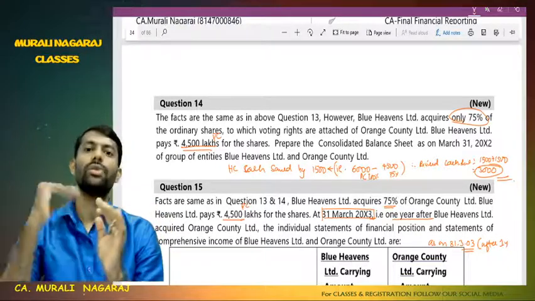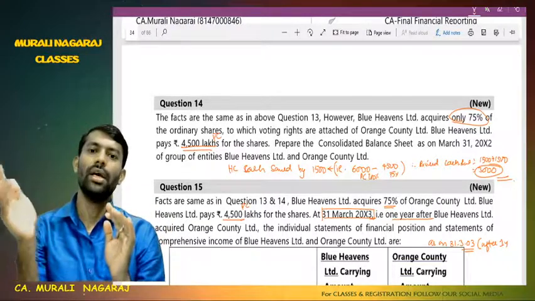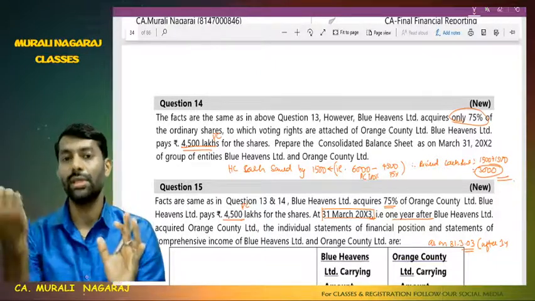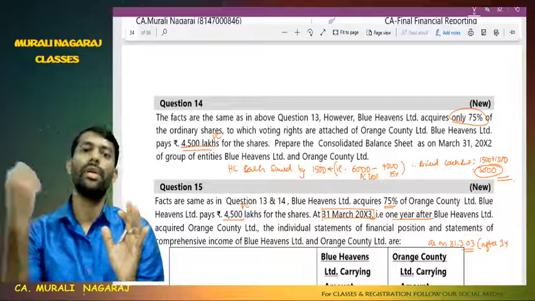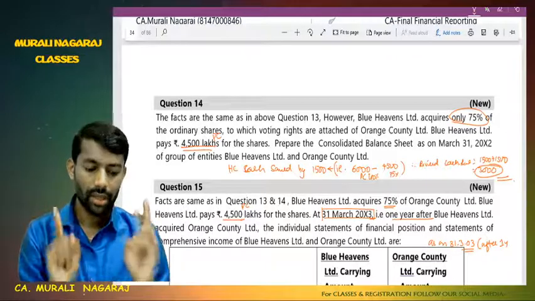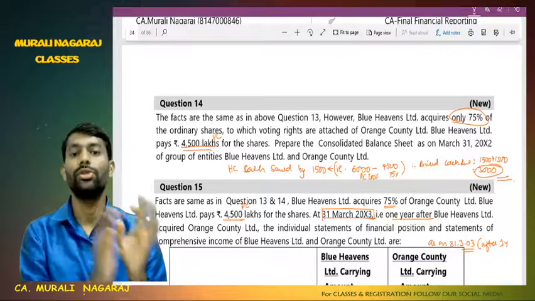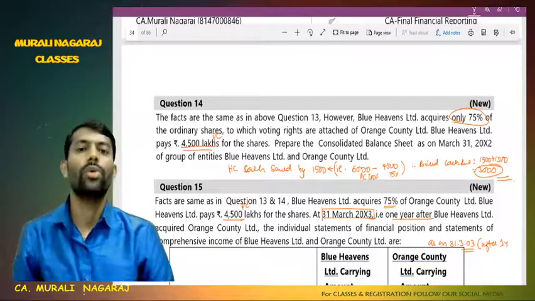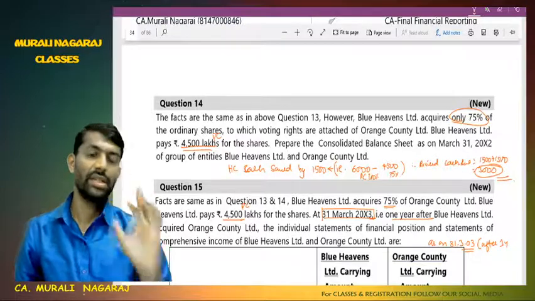So the 1,500 existing in the holding company, plus the 1,500 additional consideration saved, will increase the cash balance. Therefore the revised cash balance for the consolidated balance sheet is 3,000 instead of 1,500, because of savings in purchase consideration.